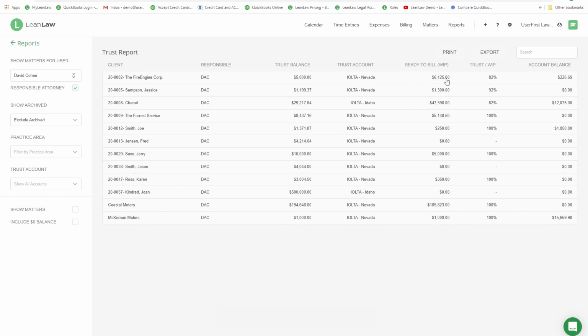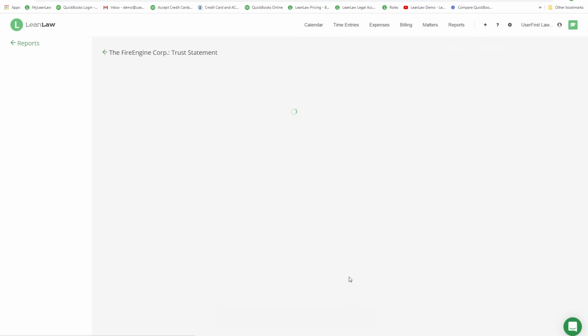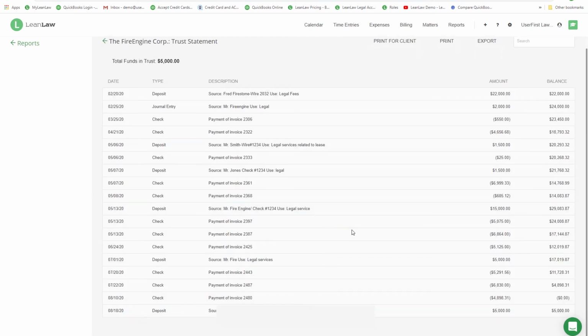When you drill into any of these reports, you can see all of the transactional activity associated with this matter. You can export it to Excel or print it for the client. You have real-time visibility to everything going on inside a trust account.